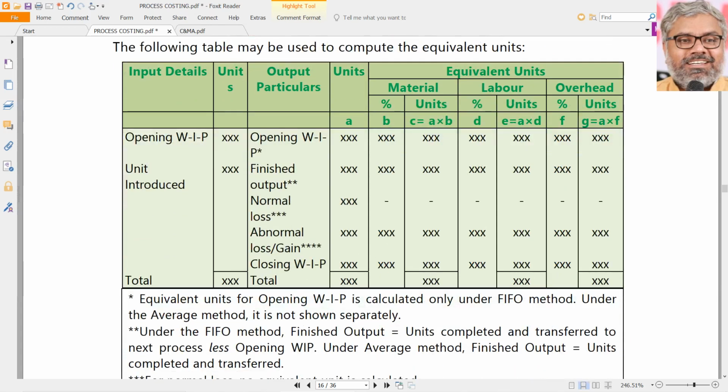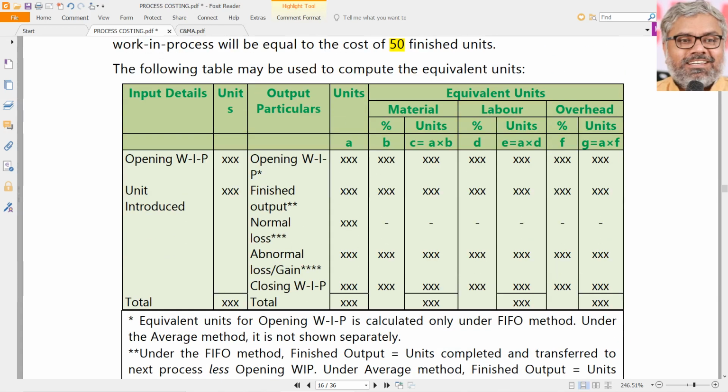And this table you have to definitely practice also, and you have to do it a lot of times on paper without looking at it, because this is definitely going to be there in the examination question. Without this we cannot compute the cost per equivalent unit, and process costing is not possible without that. Earlier we never had the equivalent units problem because there was no work in progress. The moment work in progress is there, the equivalent units concept will come. So look at this inflow and outflow, how this table has to be created. This table you have to definitely practice on paper a number of times.